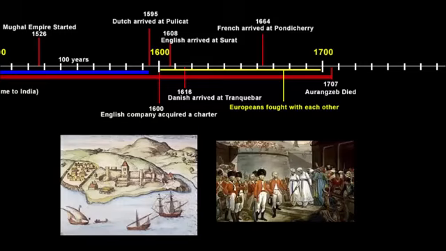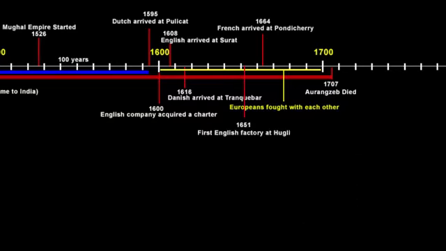So now we have the European traders fighting with each other, then the local rulers are fighting with them, and these traders in return are fighting with the rulers. The English company had to then start politics, and it was difficult to separate politics from trade. I think you understand why politics was necessary. This kept on going till 1651, when they finally decided to set up their first English factory on the banks